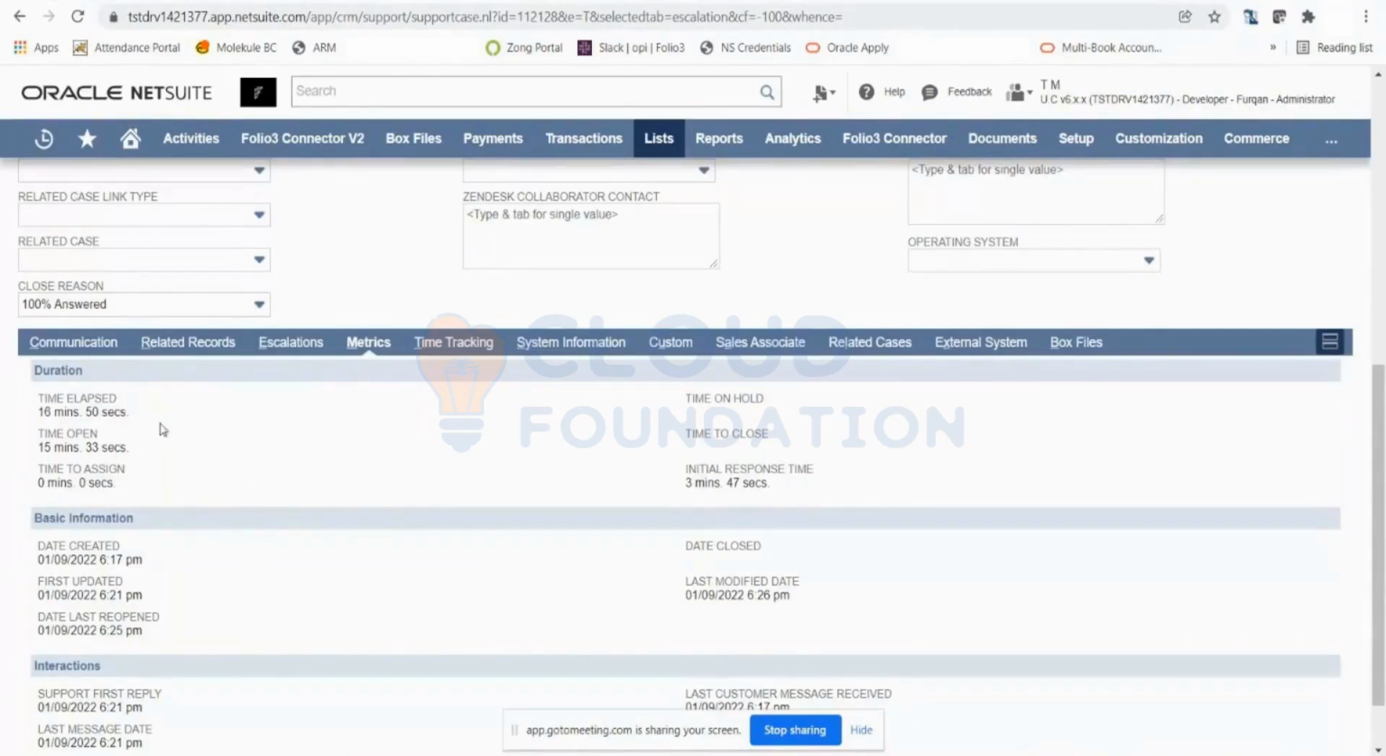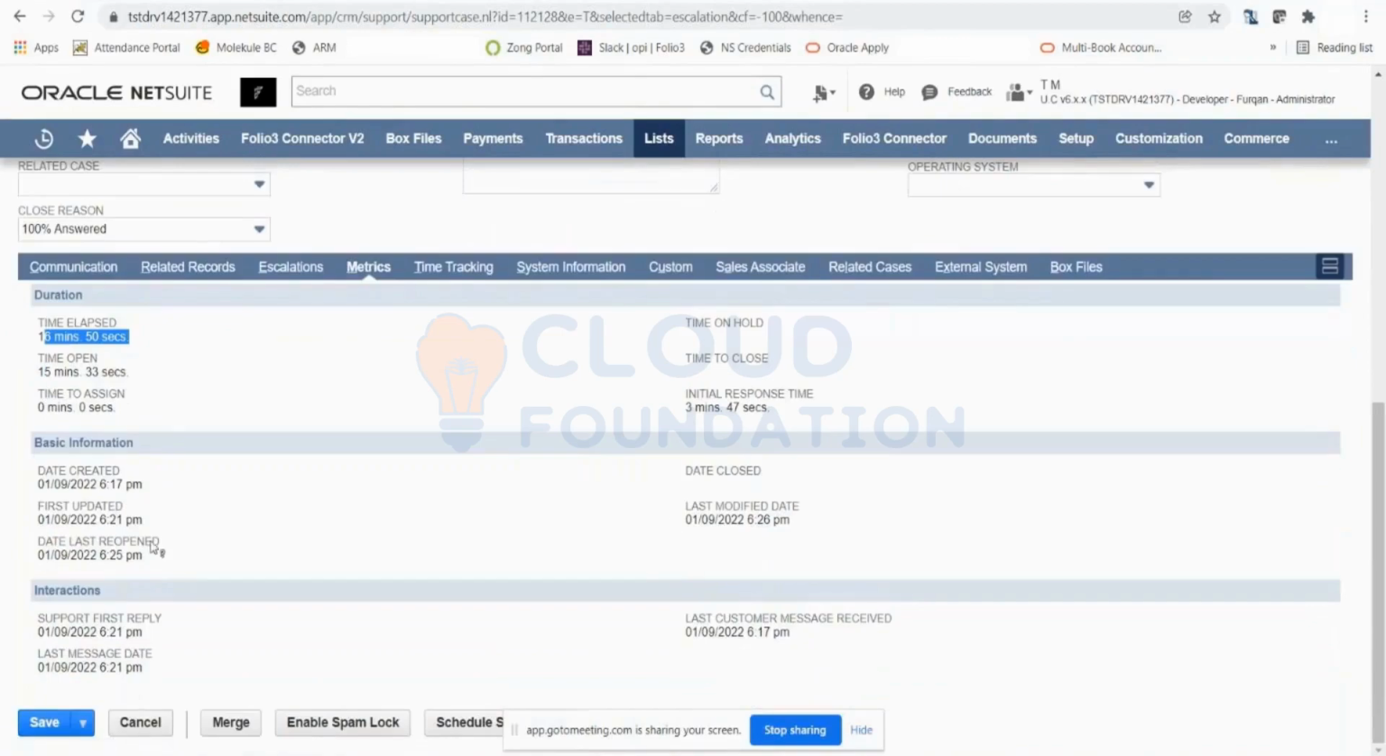You see, we have spent 60 minutes on this case. This case was open for 15 minutes and 33 seconds. And our initial response time was 3 minutes 47 seconds. It took our support rep 3 minutes 47 seconds to respond to this particular case. And here you can see the date created, the first updated date, the last reopened date, and the customer message received date. These are all interaction details that NetSuite is capturing.